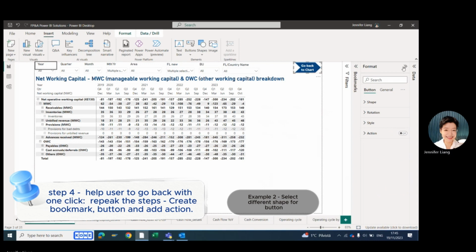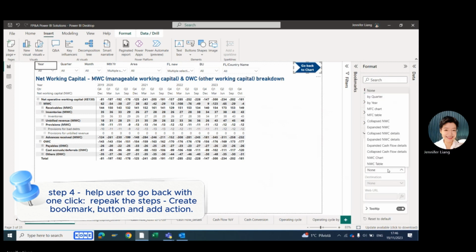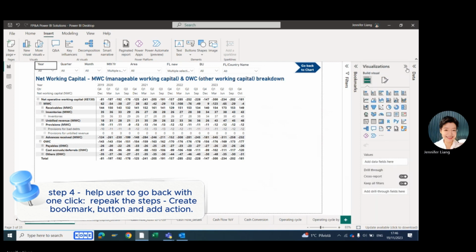Select the button. In the format, activate action. Add bookmark. This time, Net Working Capital Chart. Let's test.